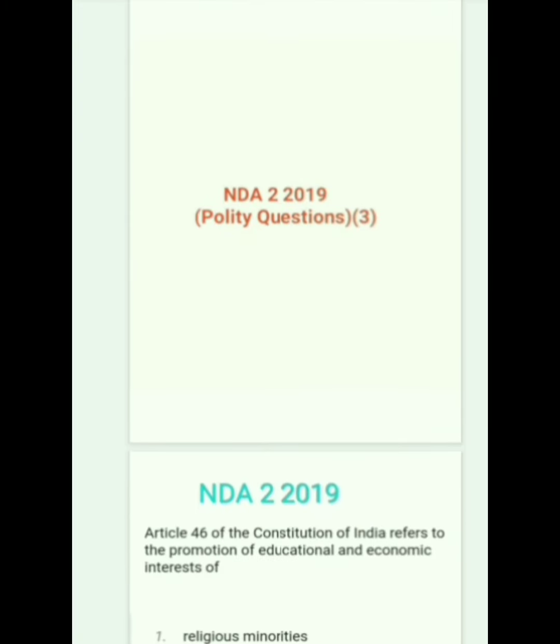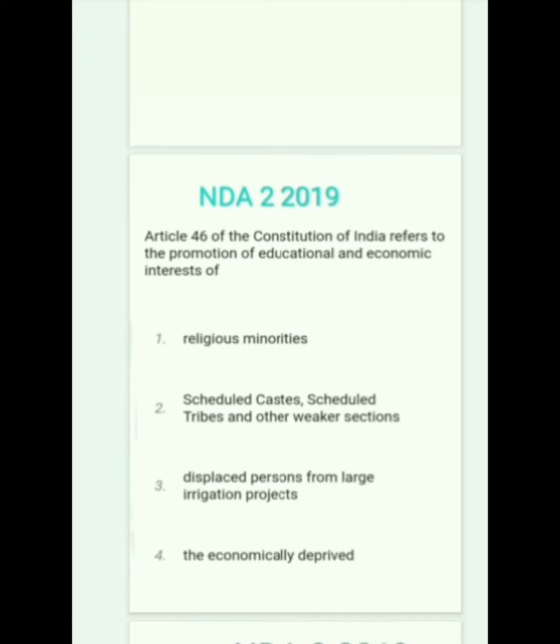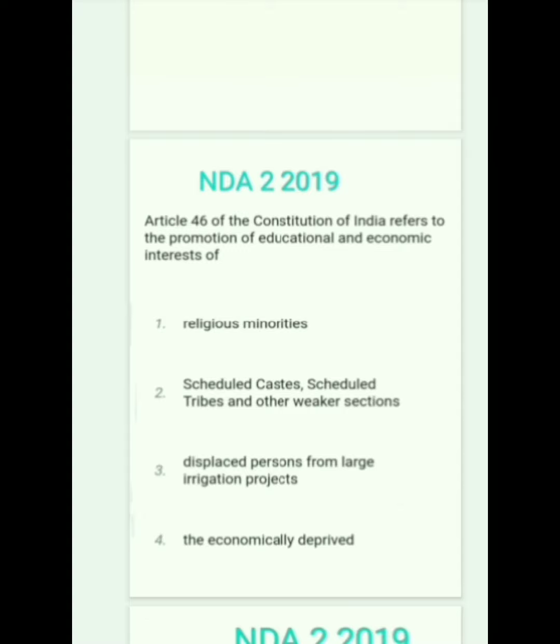NDA 2019 polity questions. Article 46 of the Constitution of India refers to the promotion of educational and economic interests of, option 2, scheduled castes, scheduled tribes and other weaker sections. Next question.